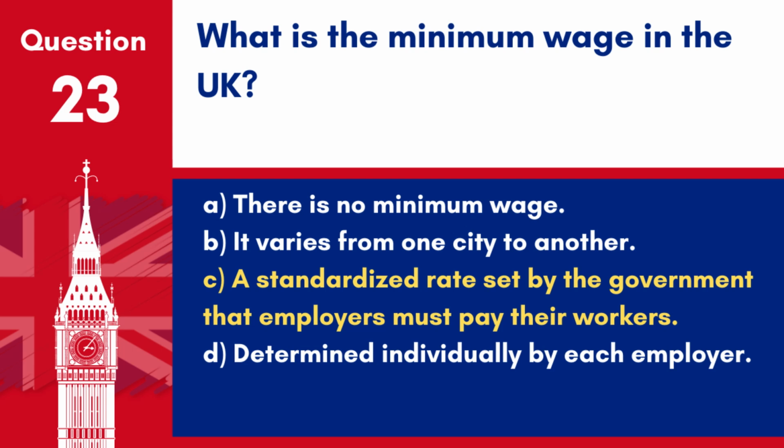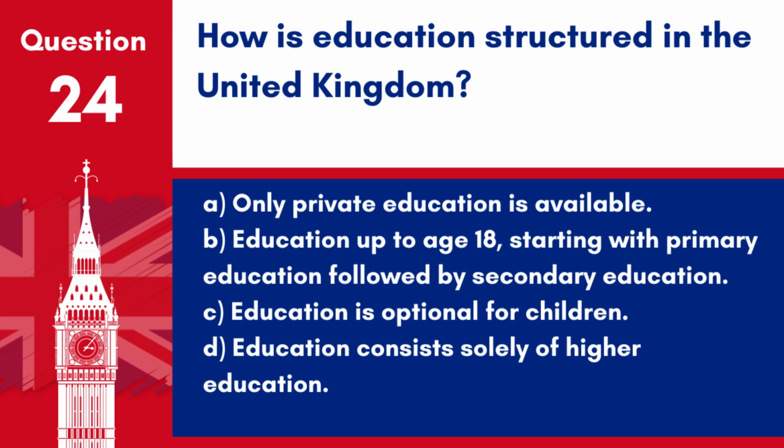The national minimum wage and the national living wage are minimum pay per hour all workers are entitled to by law. Question 24. How is education structured in the United Kingdom? A. Only private education is available. B. Education up to age 18, starting with primary education followed by secondary education.